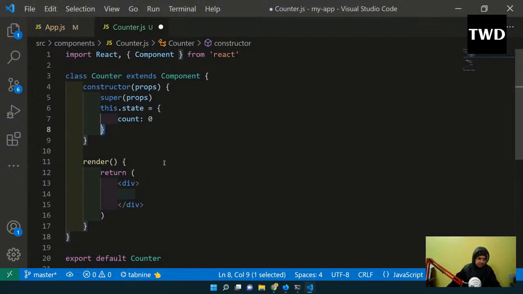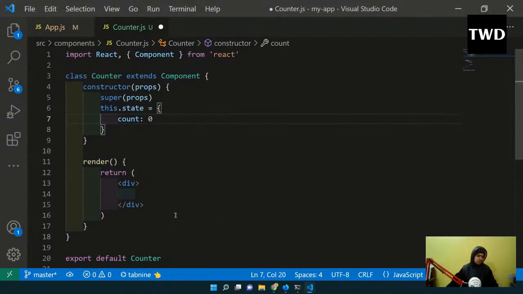So we can use it at a lot of different places, but it has its own issues. So we do it with this.state. It's an object, so we can take many different states in this.state only. So what I'm taking is a state which has a count of 0. Okay, the count is of 0 state.